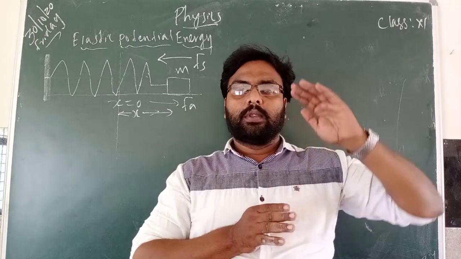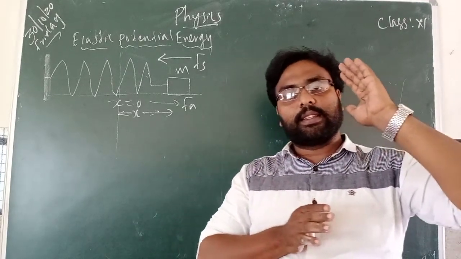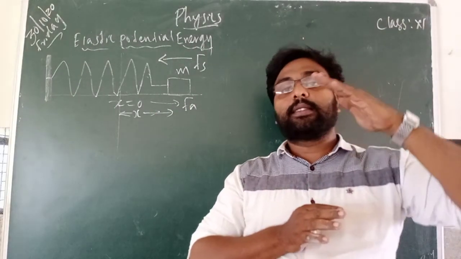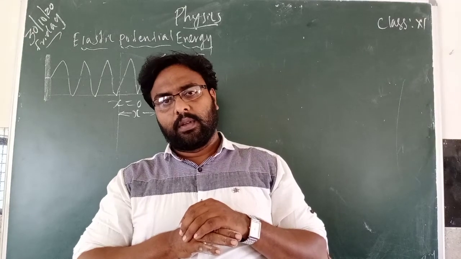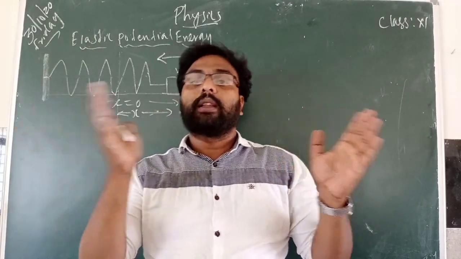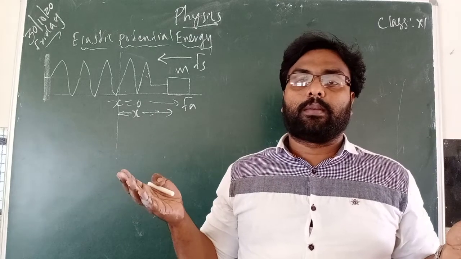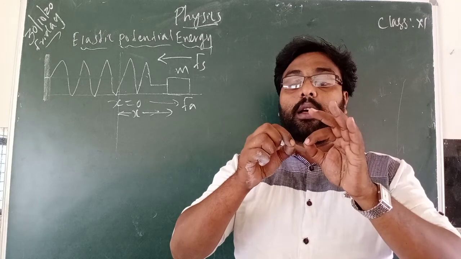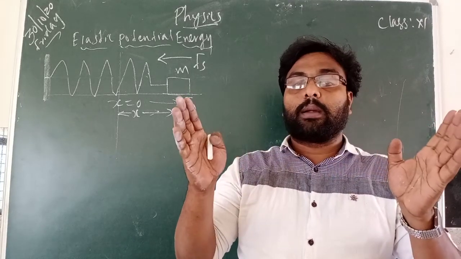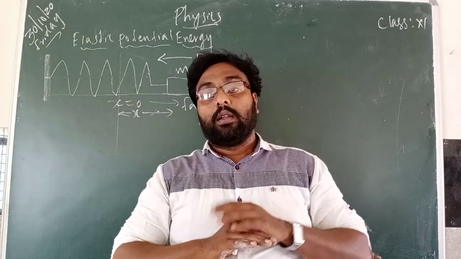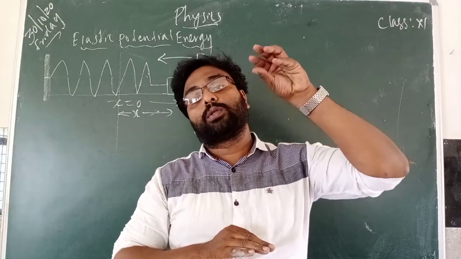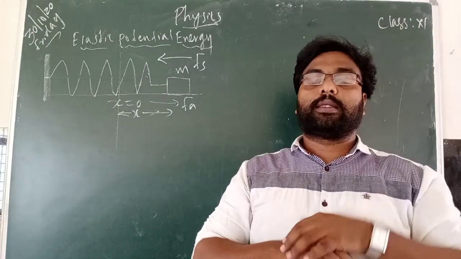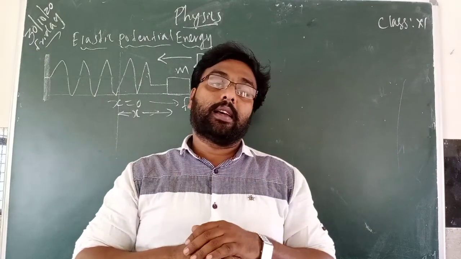And this potential energy possessed in a spring is due to this deforming force. Deforming force means what? Restoring force or deforming force, you can tell. So you are applying the force on a spring, and if you leave that force, the rubber band moves back. So there is some restoring force or deforming force. So it possesses what? Some potential energy. That is what we are saying, elastic potential energy.